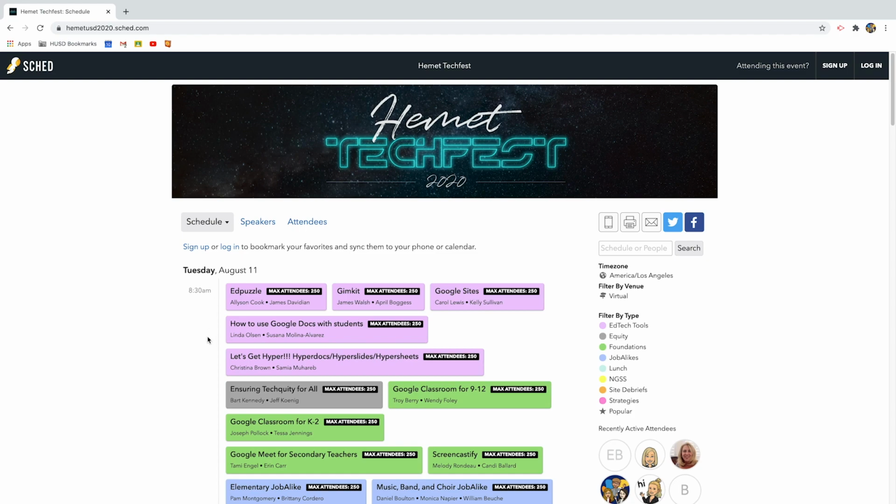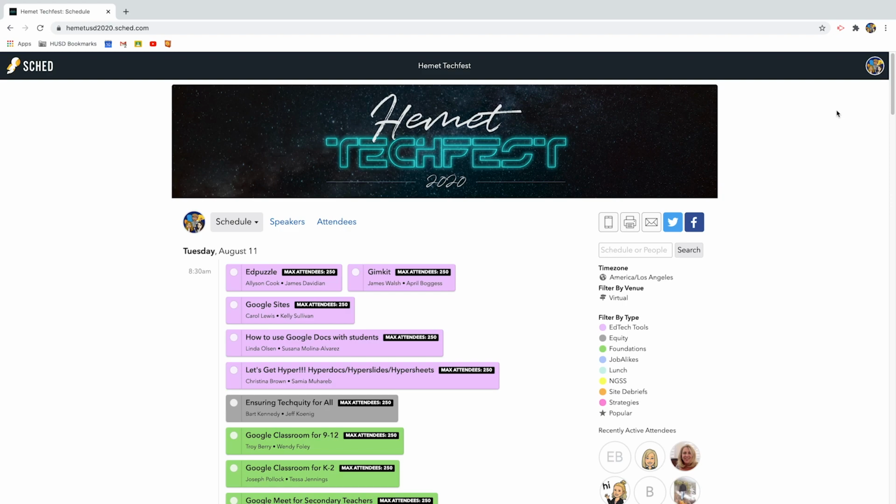To build your custom schedule, you just have to log in. So if you come up here to log in, and then say sign in with Google, you'll be able to sign in with your district account. So again, we have Google Access, obviously, so I just logged in with our EdTech Google account here. Now, to build a customized agenda, all I have to do is start checking these little white boxes.